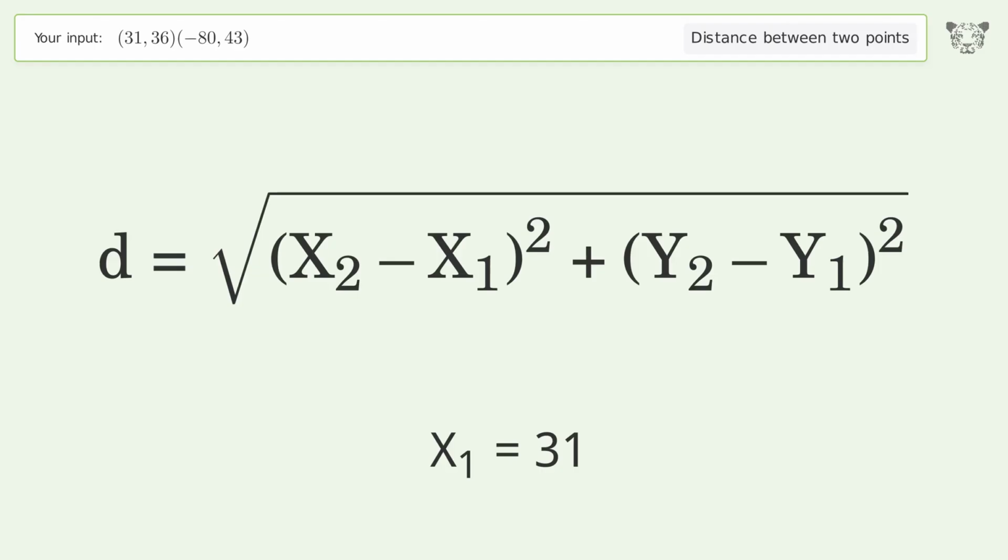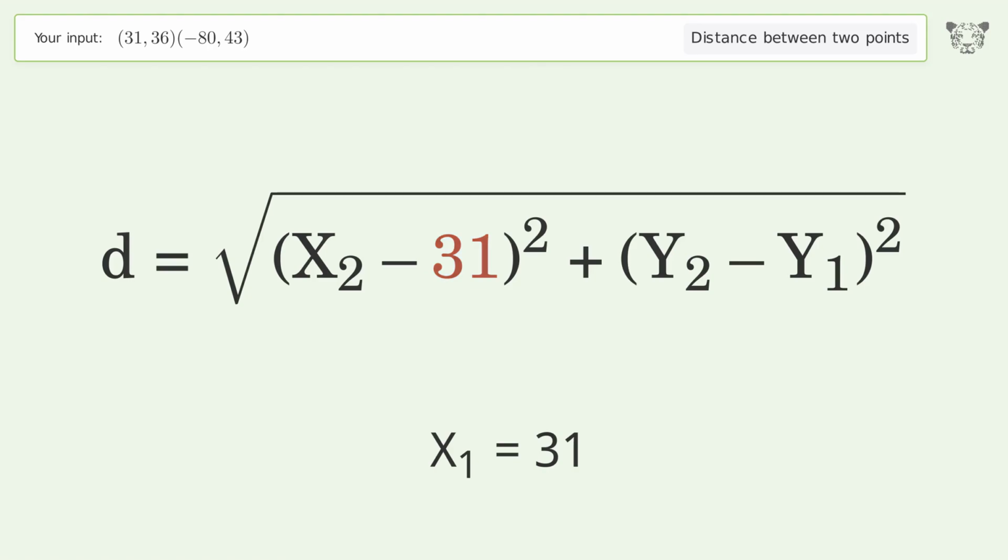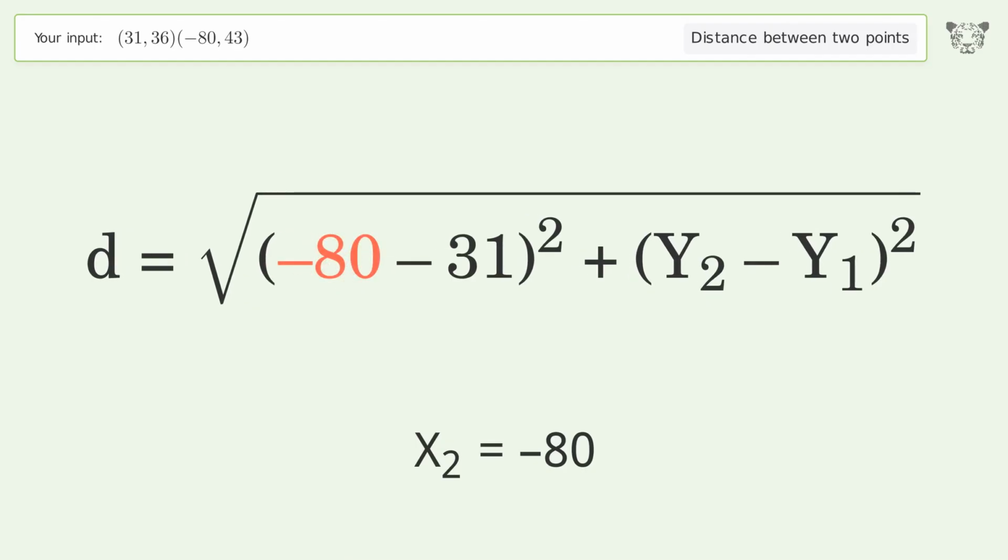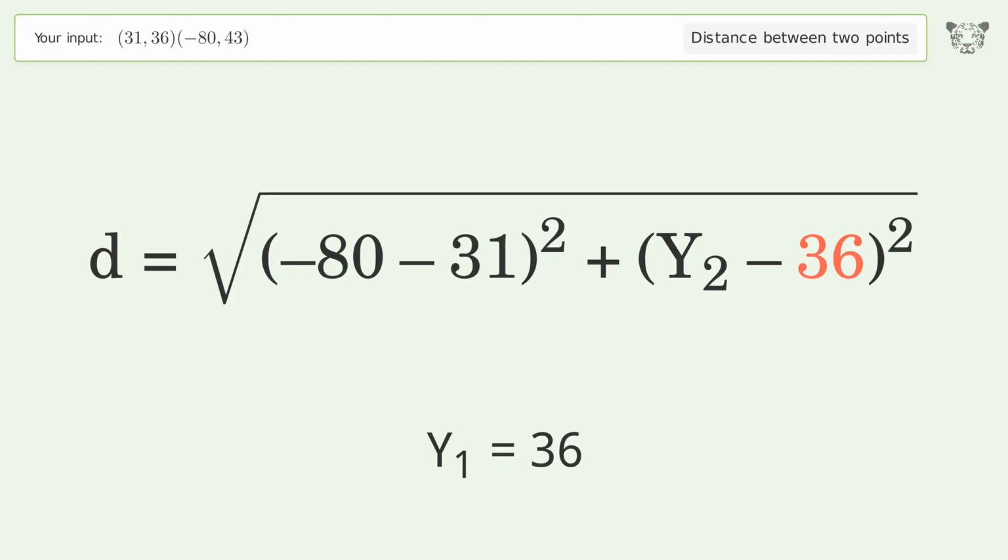x1 equals 31. x2 equals -80. y1 equals 36. y2 equals 43.